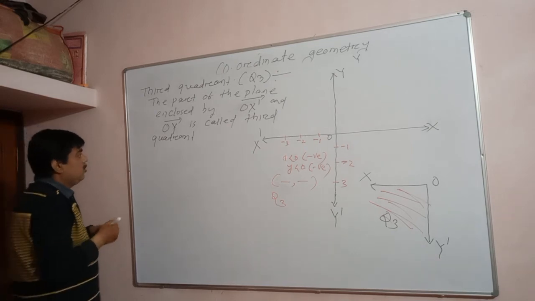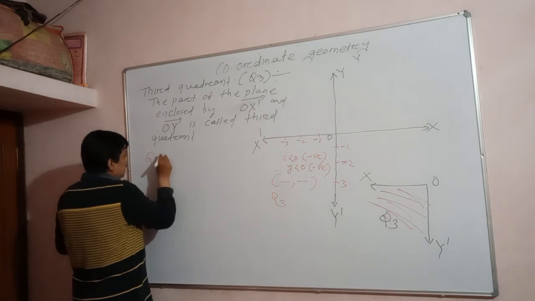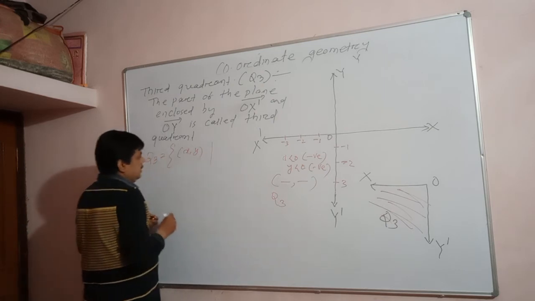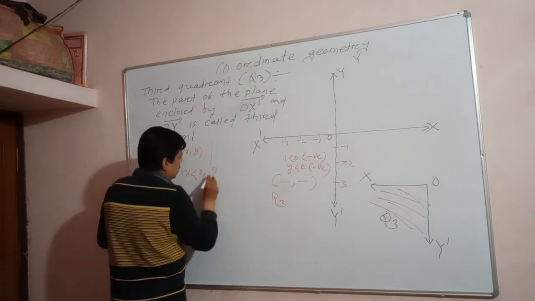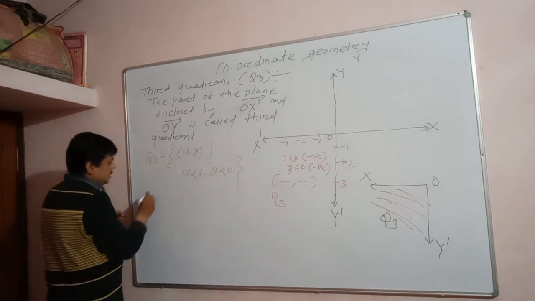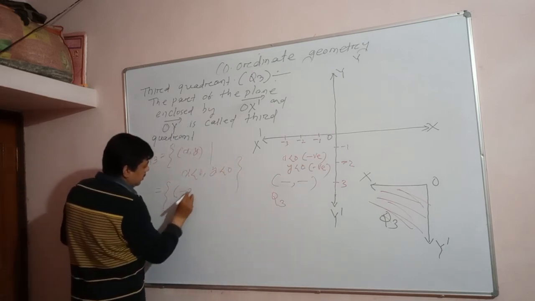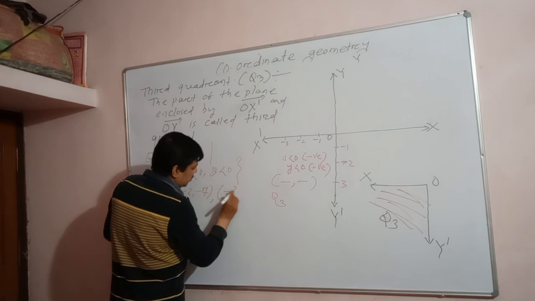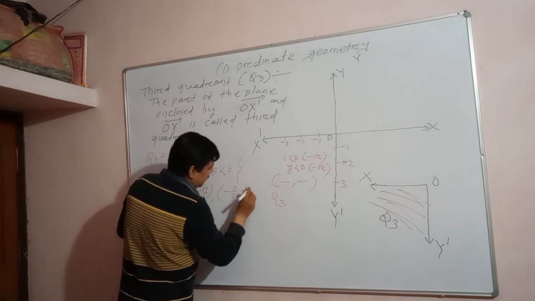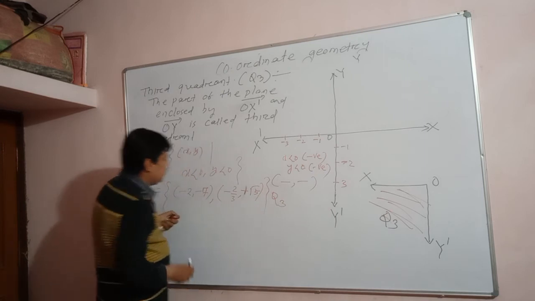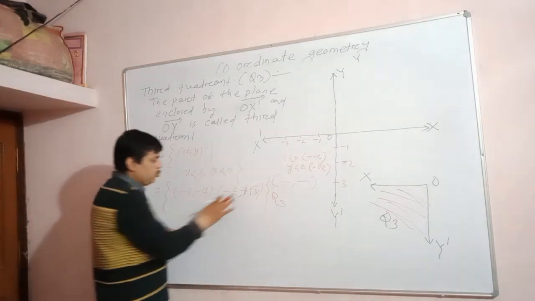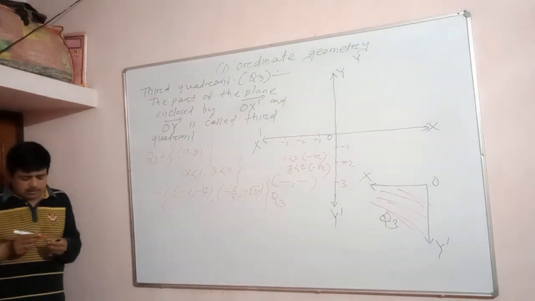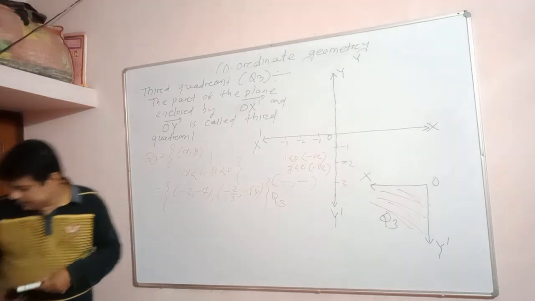Okay, so here the third quadrant is a set of points x, y such that x is less than 0 and y is less than 0. Both are negative. And the points are like this. If you take negative numbers, minus 2, minus 7. Another point, minus 2 by 3 and minus root 5, etc. These points have both negative values. So these are the third quadrant. Okay, very clear?